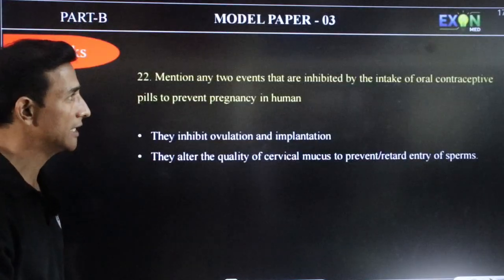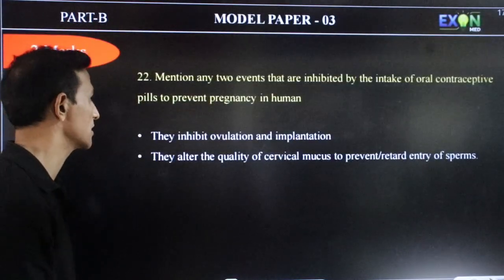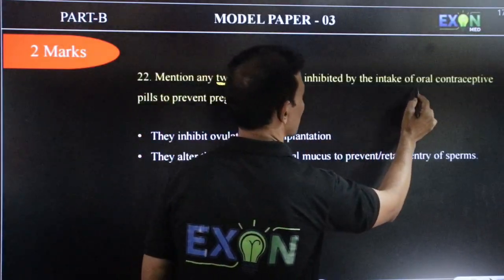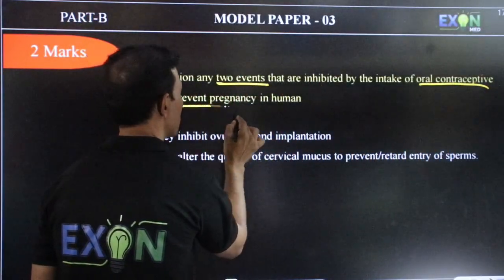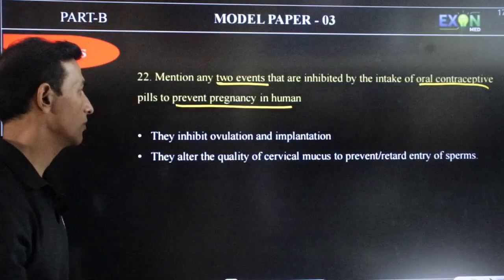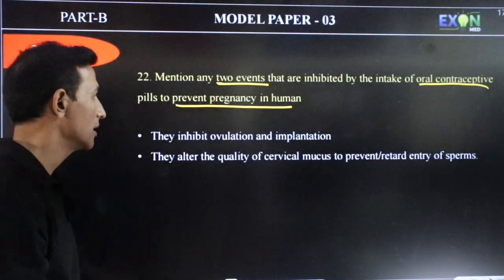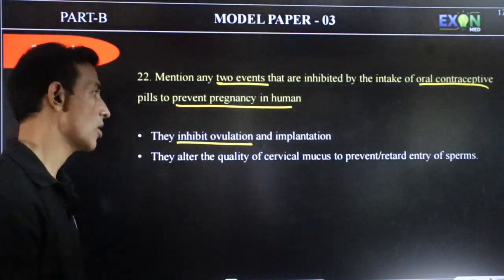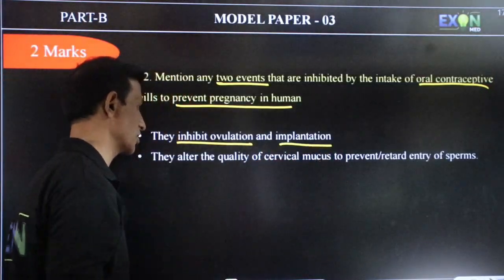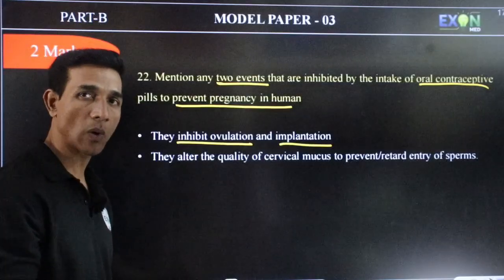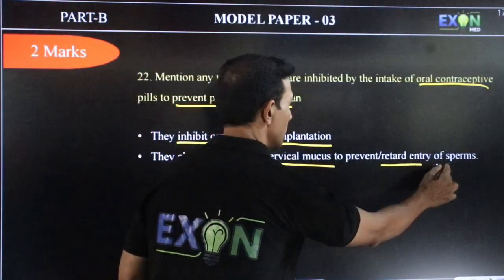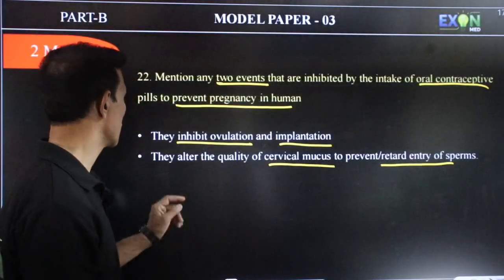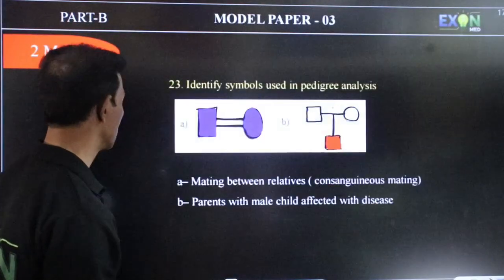Mention any 2 events that are inhibited by the intake of oral contraceptive pills to prevent pregnancy. So here 2 events they have asked. Oral contraceptive for preventing pregnancy in human. What happened here? So when you take the pill, it contains hormones wherein they will first inhibit ovulation, or they may inhibit implantation, or they may alter the quality of the cervical mucus to retard the sperm entry. So these are the 2 events.